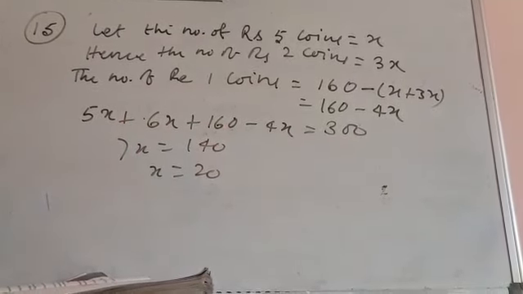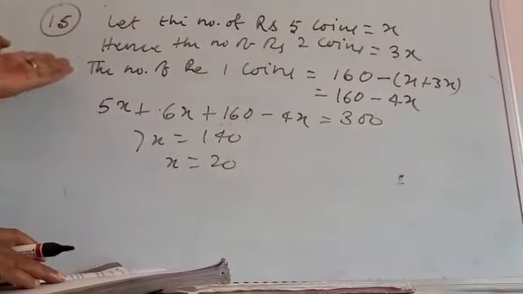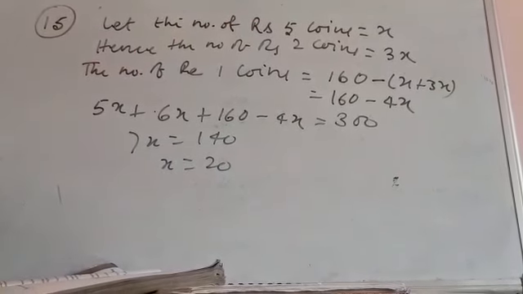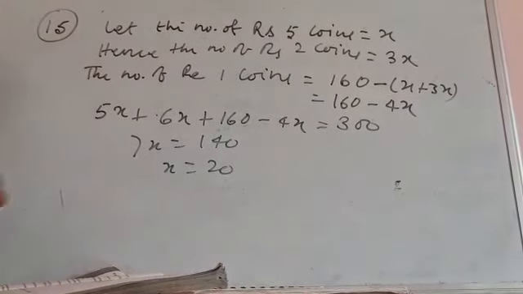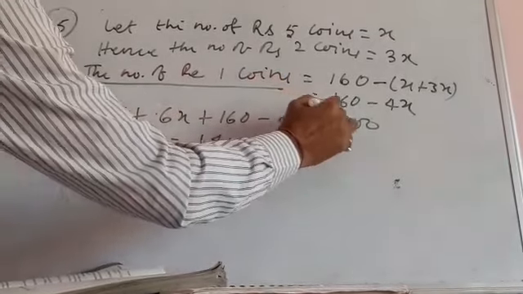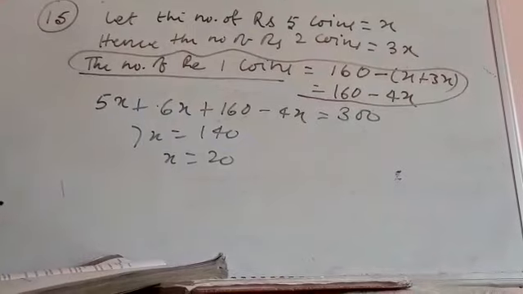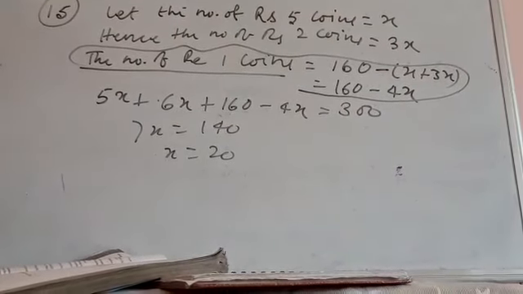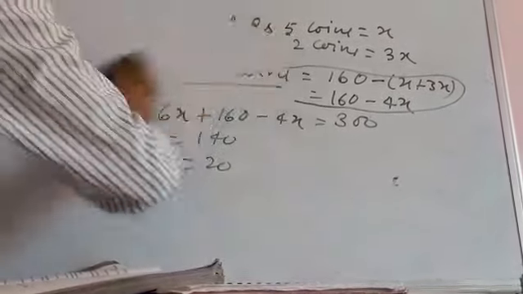So rupees 5 coins we have 20. Number of 2 coins we have 60. 160 minus 80, that would be 80 coins. So this is all about question number 15. You all need to understand how this situation comes. This is the bit that you all need to understand in the whole question. Otherwise, this is also a question like the last 2 questions you did. So this is about question number 15, and the last question of the exercise we have.